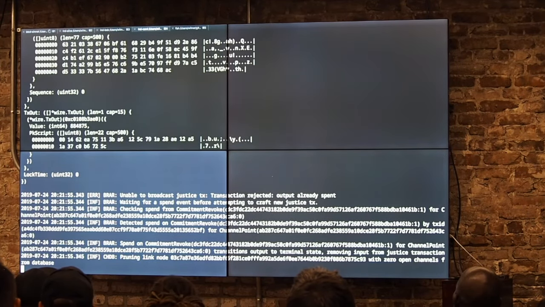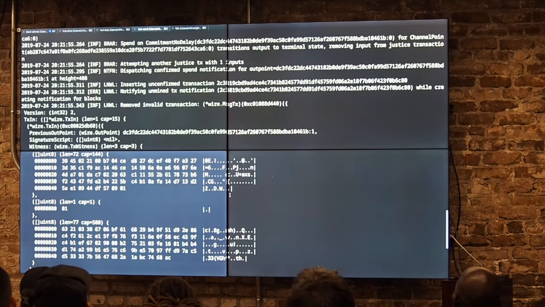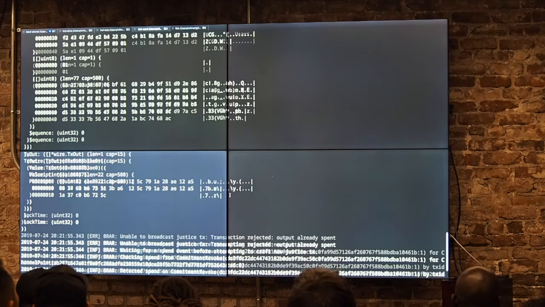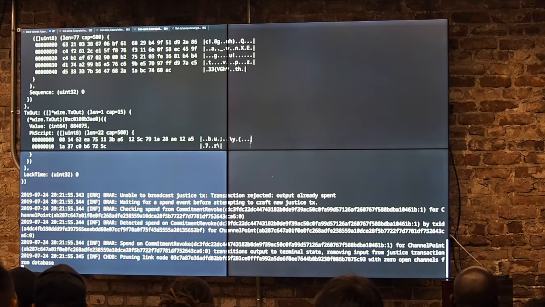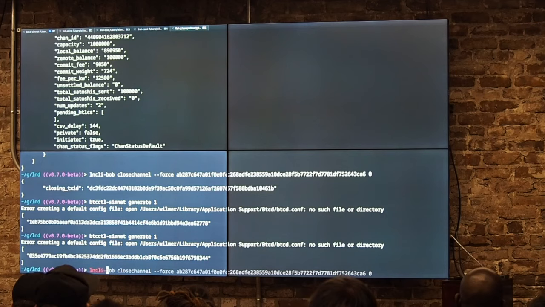She's like, oh, someone tried to breach me, right? She detected the forced close transaction, and she went ahead and tried to punish it as well. But there's a double spend error, because, I keep confusing the two, the justice transaction has already been published by Alice.